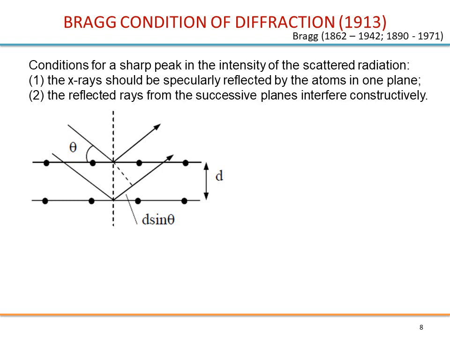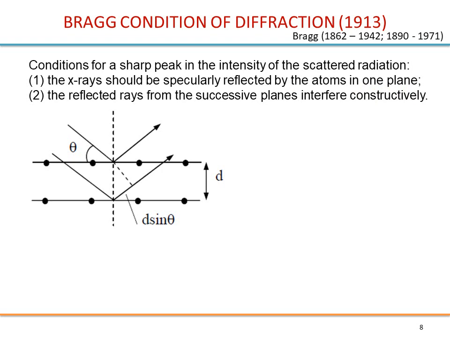The condition for a sharp peak in the intensity of the scattered radiation was, first, that the X-rays should be specularly reflected by the atoms in one plane. So already he is considering planes and not individual atoms.